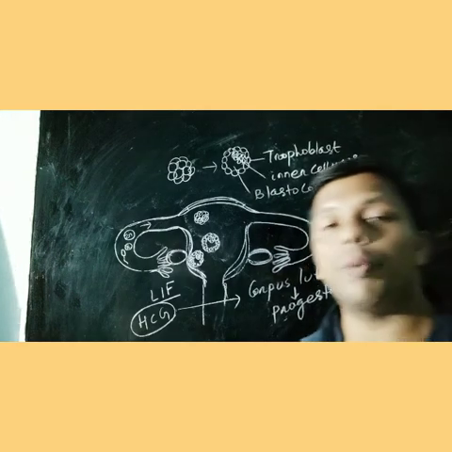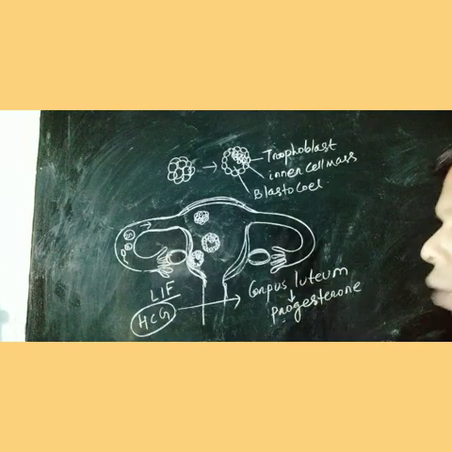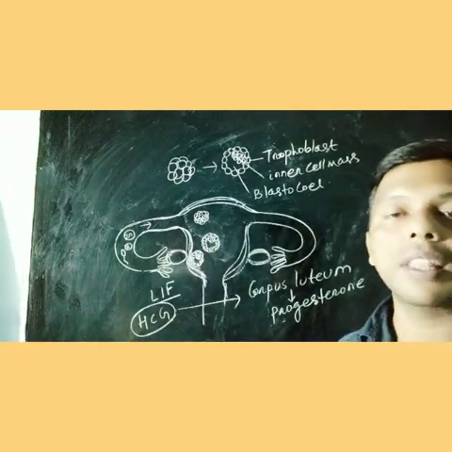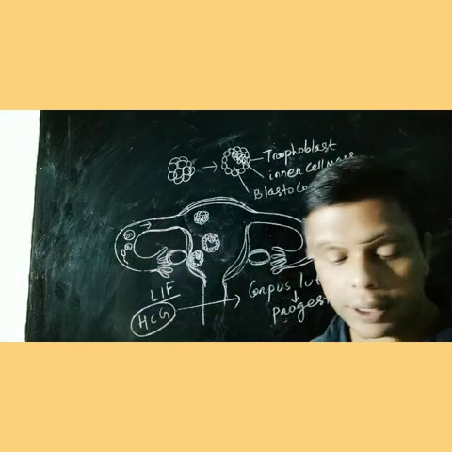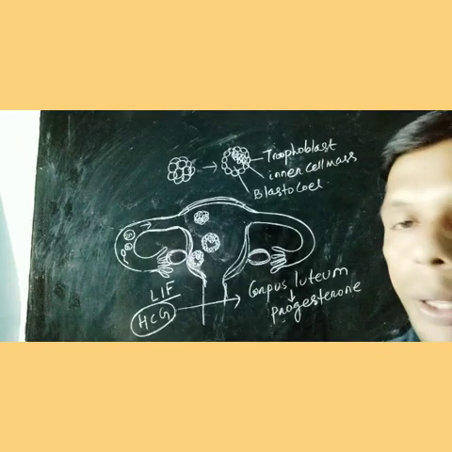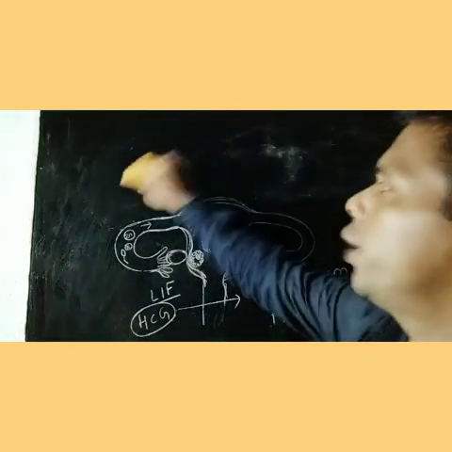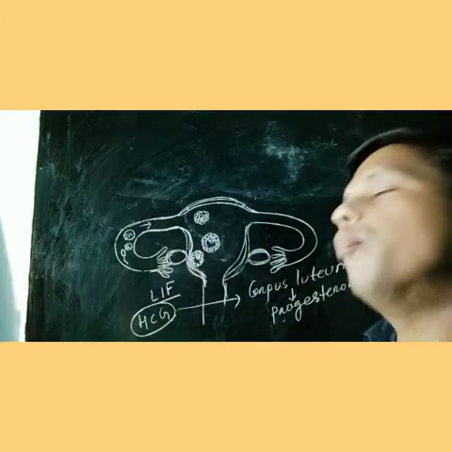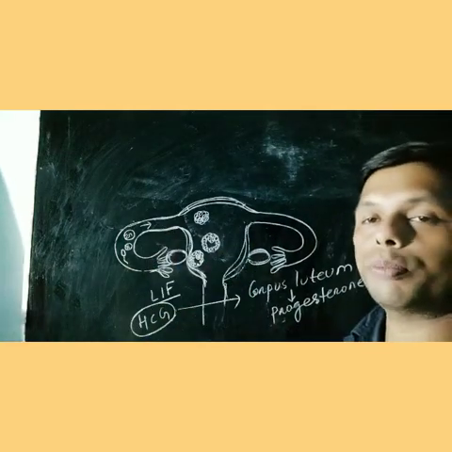What happened after implantation? Once implantation has taken place, the formation of the placenta started. Come to the process of formation of the placenta, how it is formed. The placenta formation takes place by the chorionic membrane, that means chorionic villi and endometrium.